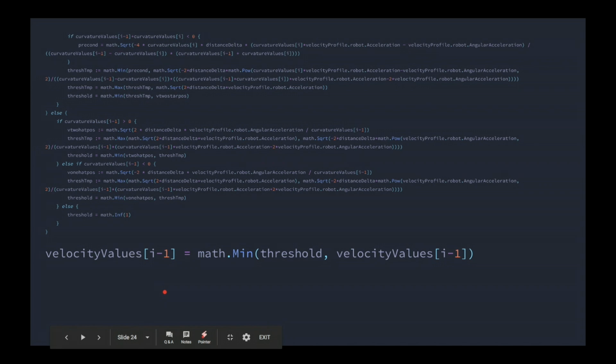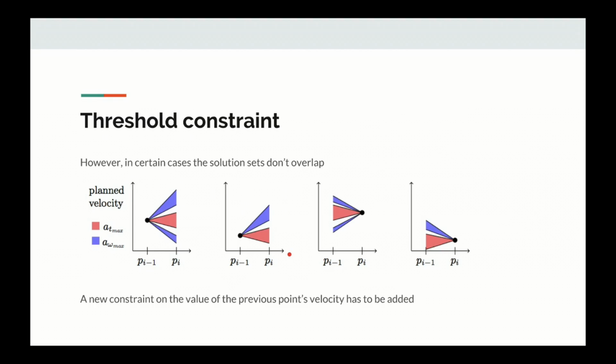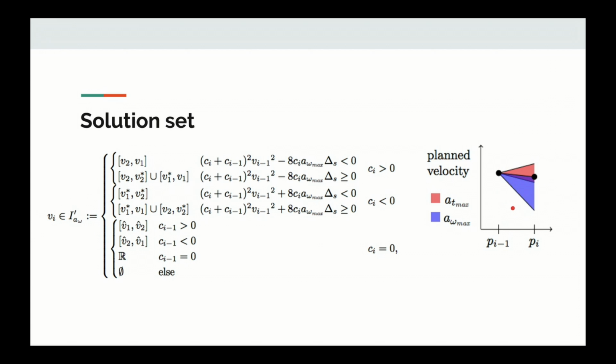But at the end of the day, we're able to constrain the previous velocity based on the other two constraints and this new threshold, to guarantee that we will always have an intersection here, so that our path is feasible both by the constraint of translational and angular acceleration.